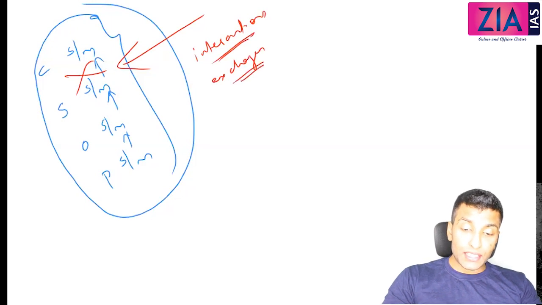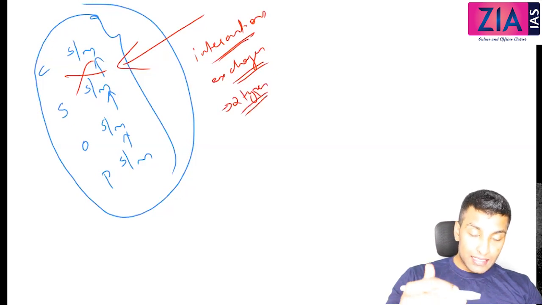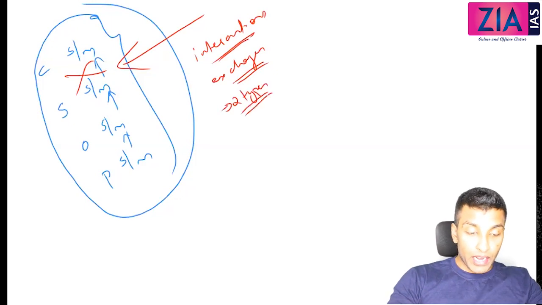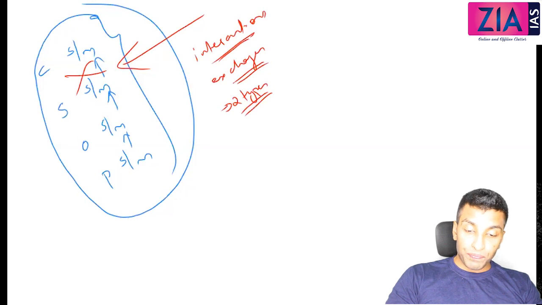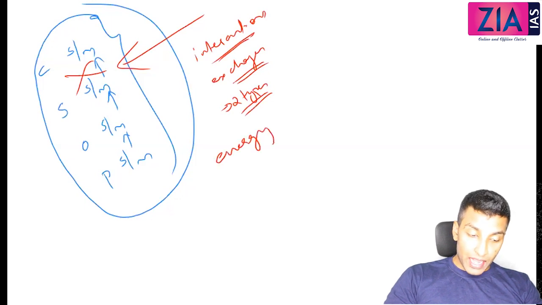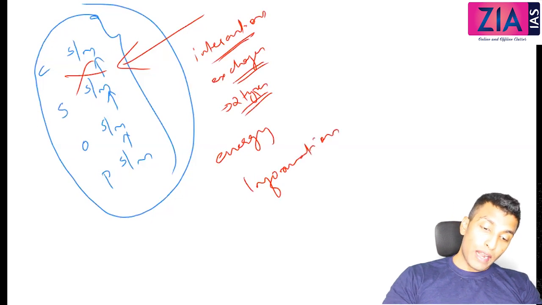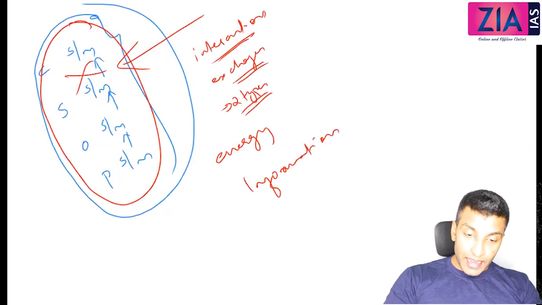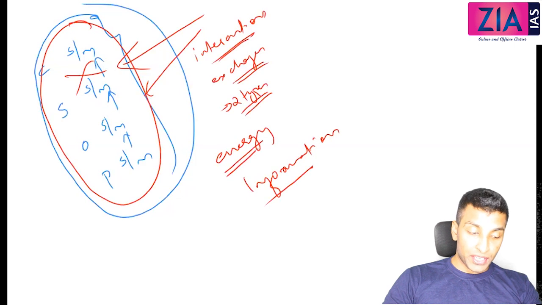Now what do they exchange? These exchanges are of 2 types, and this takes place in a particular hierarchy, in a particular order. The 2 exchanges are energy exchange and information exchange. So these 4 action systems are always in interaction in the form of exchanges, that is energy exchange and information exchange.